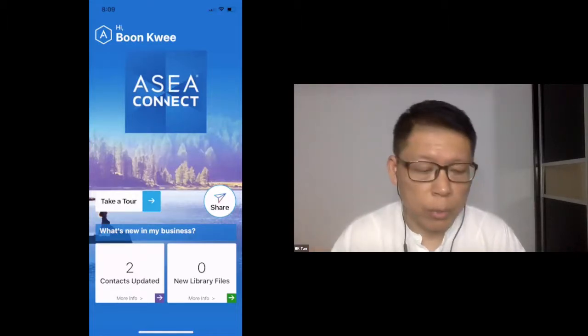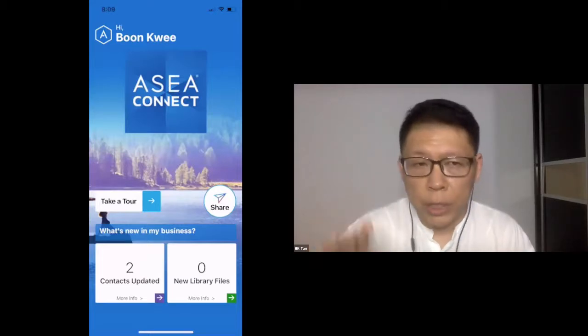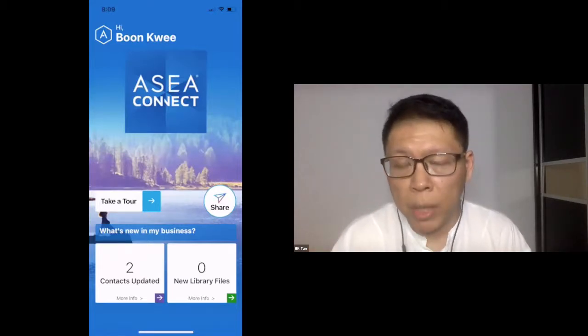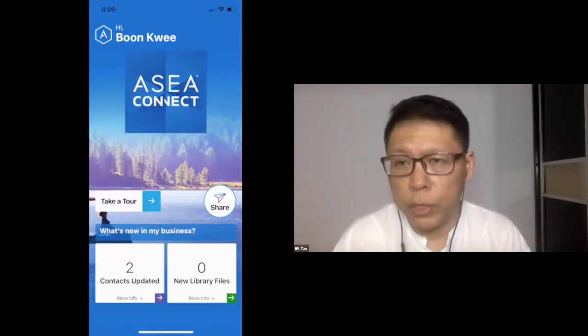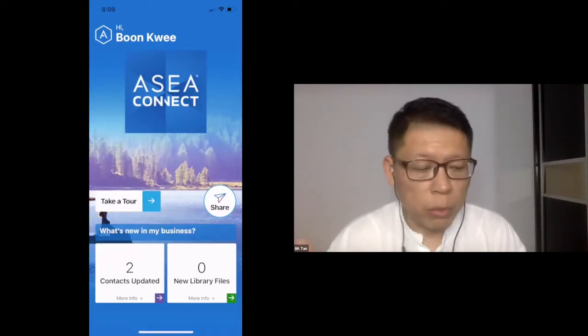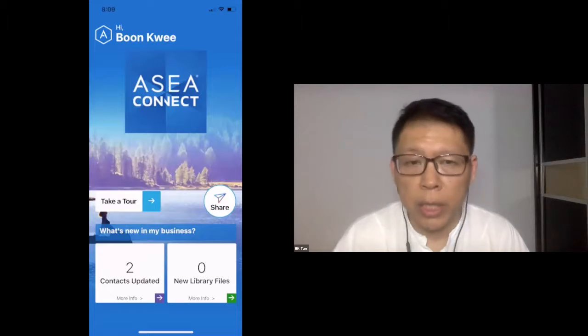Now I'm going to demonstrate using an iPhone because I don't have an Android phone, but the features are pretty much the same. There shouldn't be too much difference at all. And some people very quickly ask, is there a desktop version? I'm sorry, there isn't a desktop version.